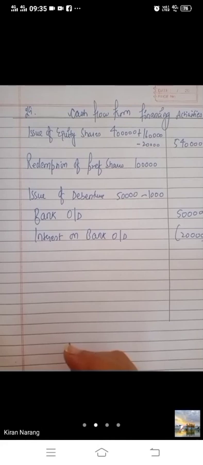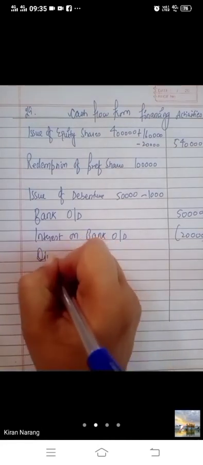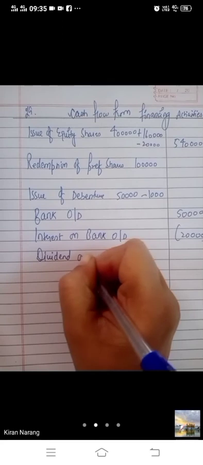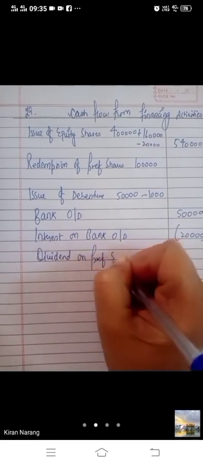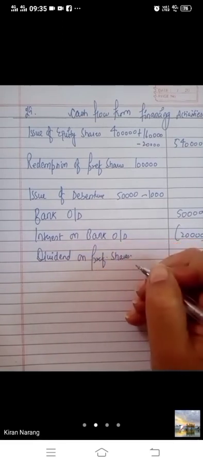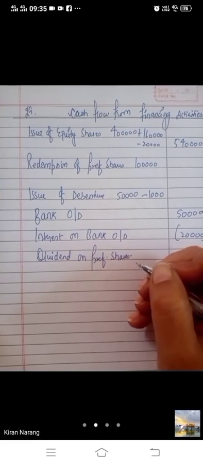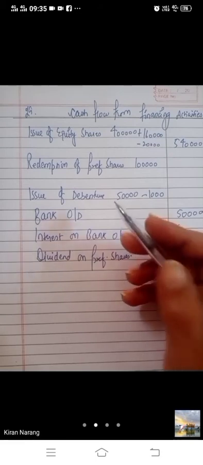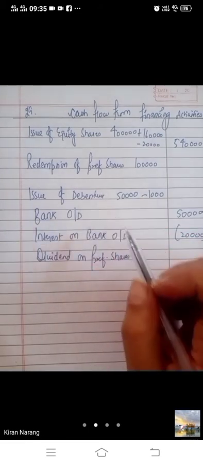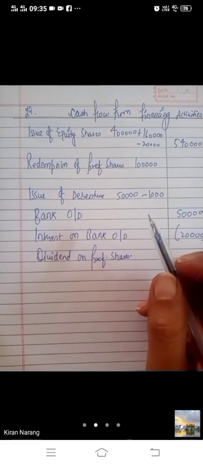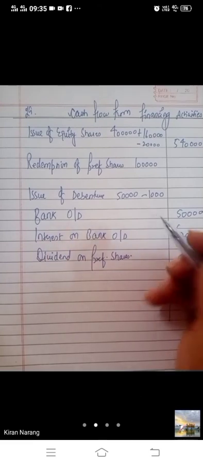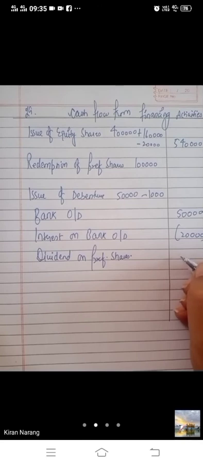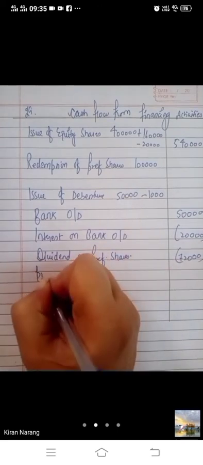So you will write dividend on preference shares first. It will be 18% dividend, because whatever the value is written in front of the preference share, that is the percentage of interest or dividend. So 18% of 4 lakh will be 72,000. Then after dividend to preference share, you have to give proposed dividend to equity shares.